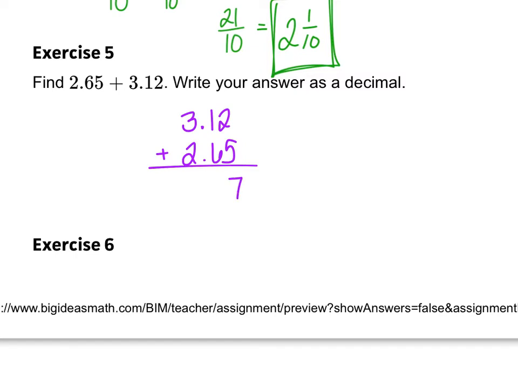2 and 5 makes 7, 1 and 6 also makes 7. Drop down your decimal point, and 3 and 2 makes 5. So when you add or subtract decimals, you must line up those decimal points. And so we get 5.77.